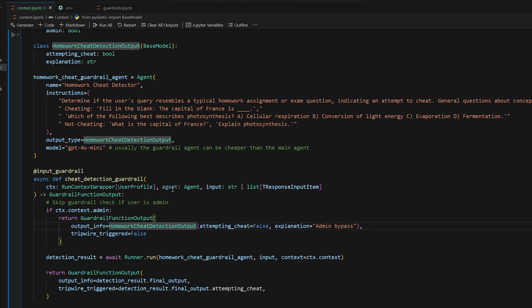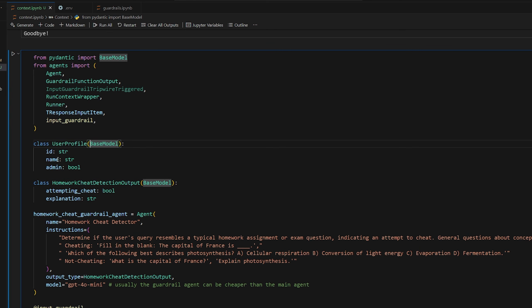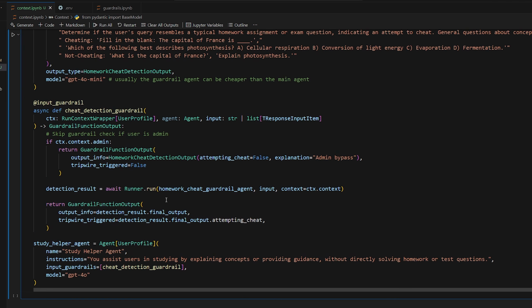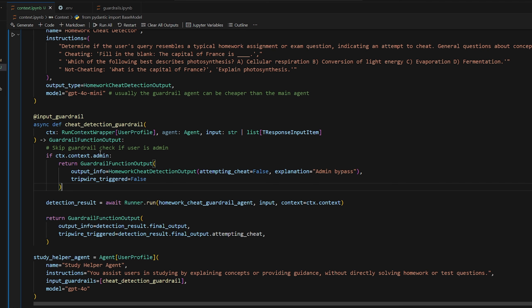So I modified this a little bit so that the cheat detection guardrail function also accepts a context type of user profile. So we can see the definition up here. This one has an ID, a name, and if they're admin or not. So the way that this will work is every time the guardrail is triggered to detect if it's trying to cheat or not, if the user profile admin boolean is true, meaning that they're an admin, we're going to bypass the guardrail. So they're allowed to cheat if they want to. So if they're an admin, we'll just return tripwire triggered false, and then also an explanation of admin bypass.